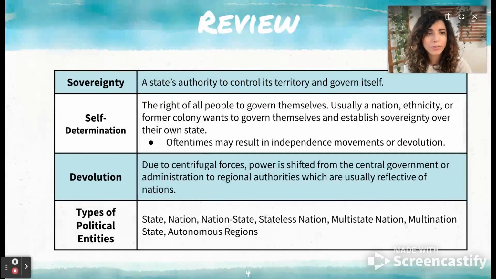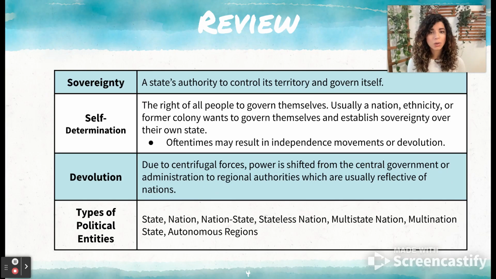So, just as a quick review, sovereignty is the state's authority to control its territory and govern itself. Self determination is the right of all people to govern themselves. So, usually, a nation, ethnicity, or former colony wants to govern themselves and establish sovereignty over their own state and have control over themselves, make their own choices, which may often result in independence movements or devolution. Again, devolution, due to centrifugal forces, is when power is shifted from central government or administration to regional authorities, which are usually reflective of nations. In the previous objective, we went into a lot of detail about devolution.